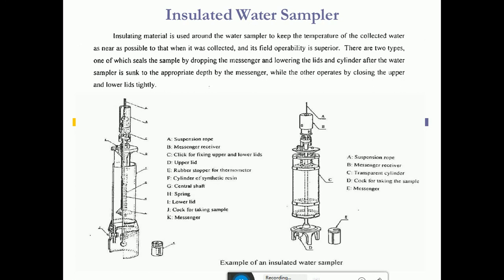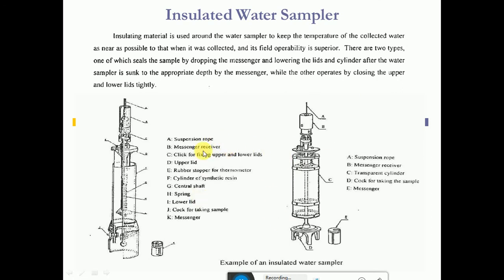Similarly, we have the insulated water sampler. This sampler is used to maintain the temperature, and it has insulation on the outer cover. It also works on the same principle of weight. So we can lower this sampler into the water, and by dropping the messenger, the lower lids can be opened, and the water will sink into this, and it can be collected from this kind of sampler.